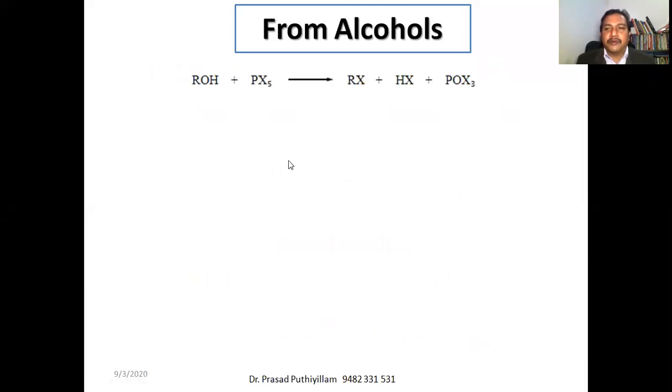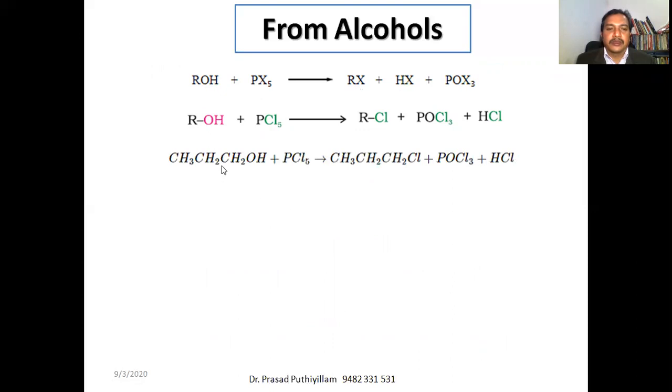Now, reaction with the phosphorus pentahalide. Phosphorus pentahalide reacts with alcohol to give alkyl halide plus hydrogen halide plus POX3. For example, PCl5 reacts with alcohol to give RCl, that is alkyl chloride, plus POCl3 plus HCl. Say propanol reacts with phosphorus pentachloride to give chloropropane plus POCl3 plus HCl.